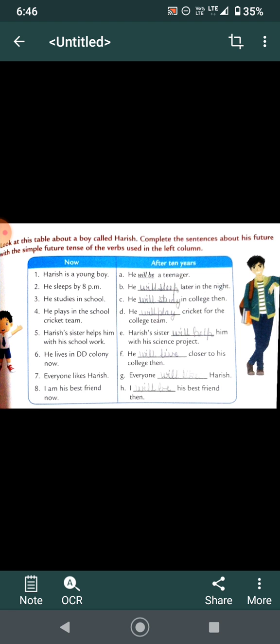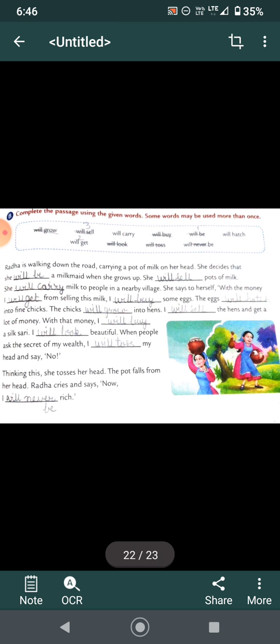Everyone likes Harish. Everyone will like Harish. I am his best friend now. I will be his best friend then. So all these sentences on the right, which we have filled in just now, show the action will be done in the future. So it's your future tense. Now, beta, coming on to exercise B.